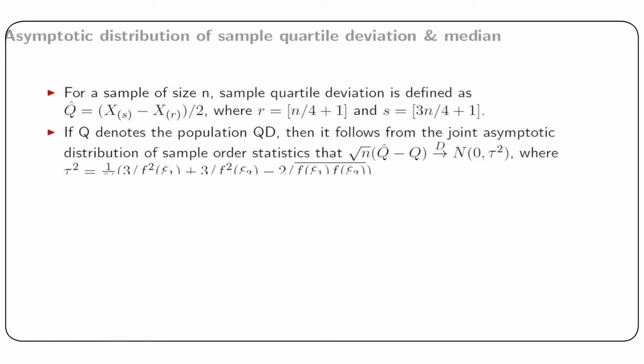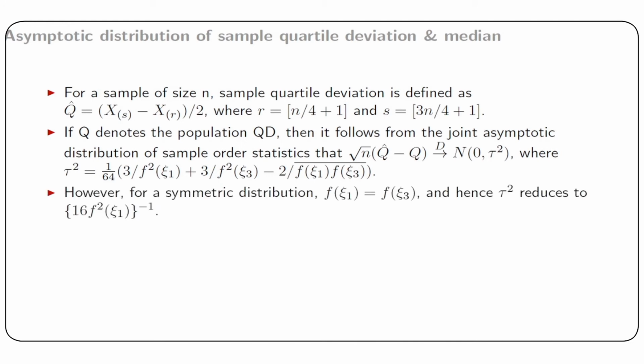If q denotes the population quartile deviation, then it follows from the joint asymptotic distribution of sample order statistics that square root of n, that is large sample distribution of q hat, is normal with mean q and variance tau square, where tau square can be evaluated as 1 by 64 whole thing multiplied by 3 by f square xi 1 plus 3 by f square xi 3 minus 2 by f xi 1 f xi 3. However, for a symmetric distribution f xi 1 equal to f xi 3, and hence tau square reduces to 1 by 16 f square xi 1.